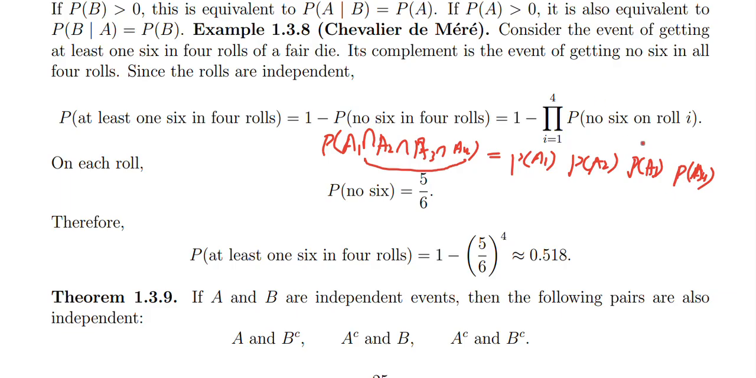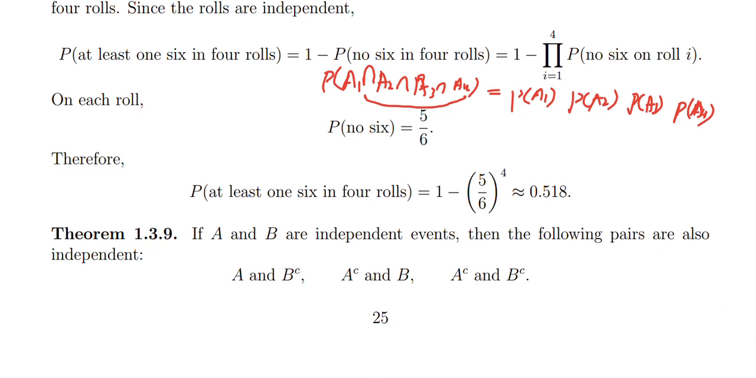So what's the probability of no 6 in roll i? It's always fixed, 5 over 6, because probability of getting a 6 is 1 over 6, so probability of no 6 is 5 over 6. So this is 1 minus (5 over 6) to the power 4, which is around 0.518.